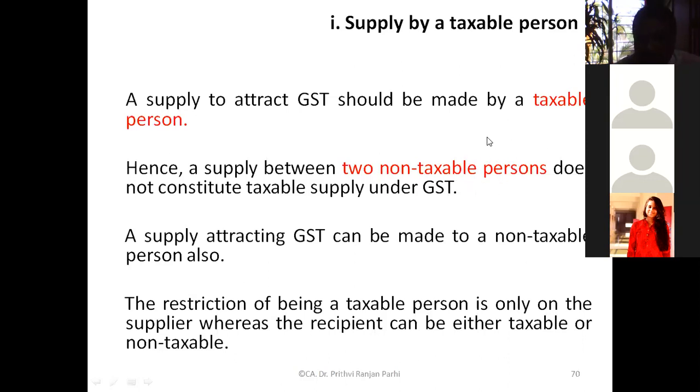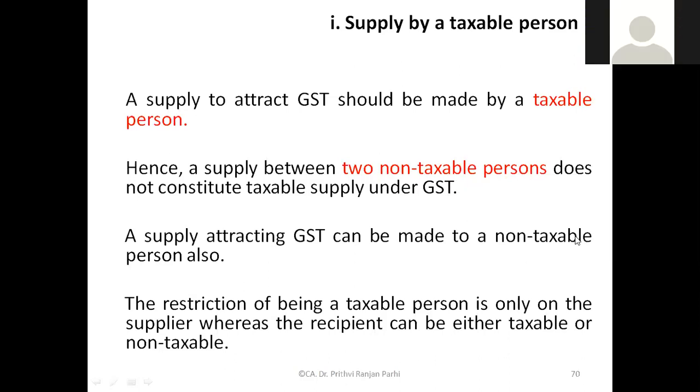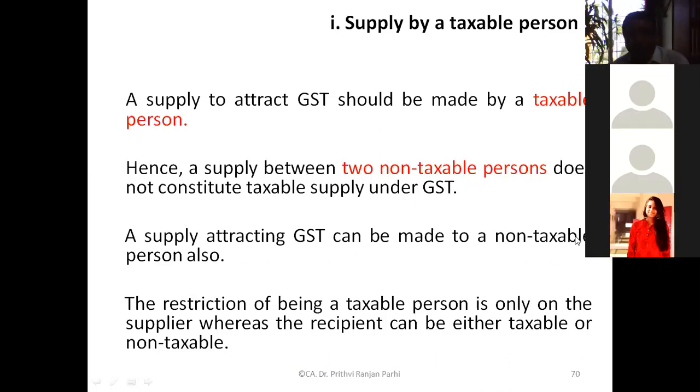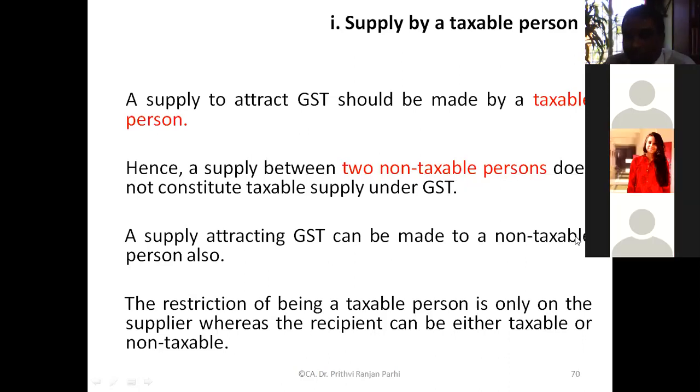Example, sir. Okay, let us take an example. Do you have your own GST registration? Not yet. You don't have. So you are not a taxable person. Why you don't have GST registration?